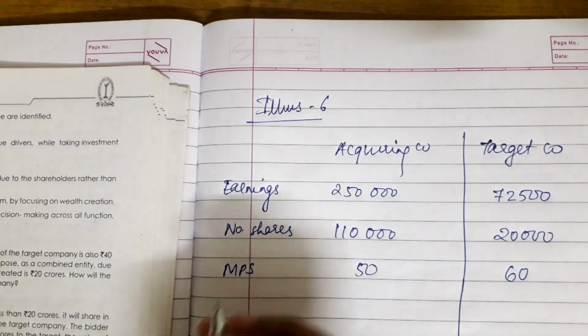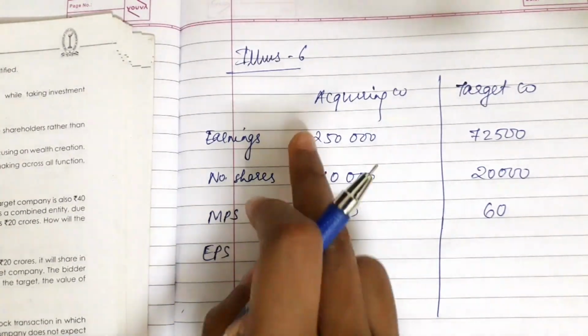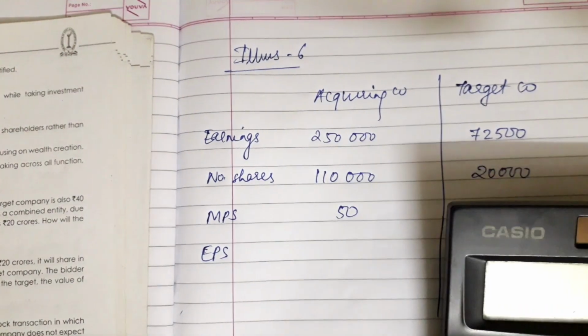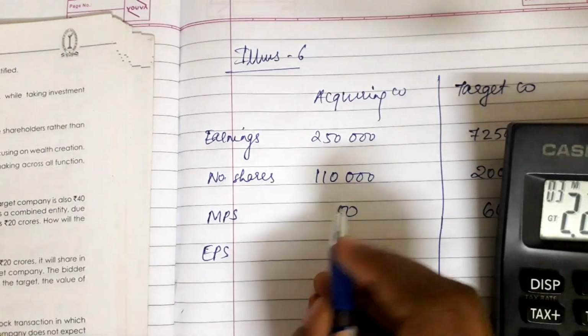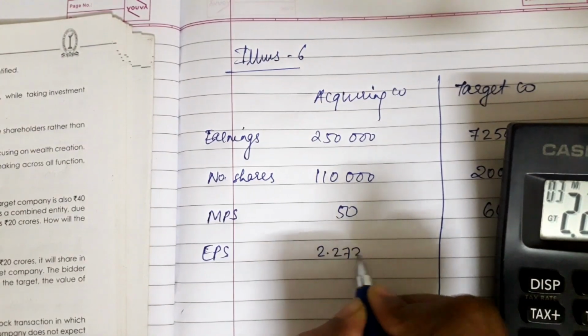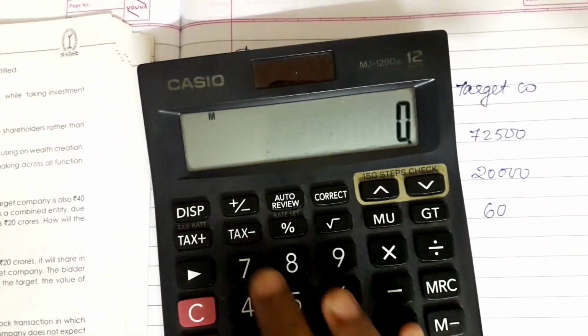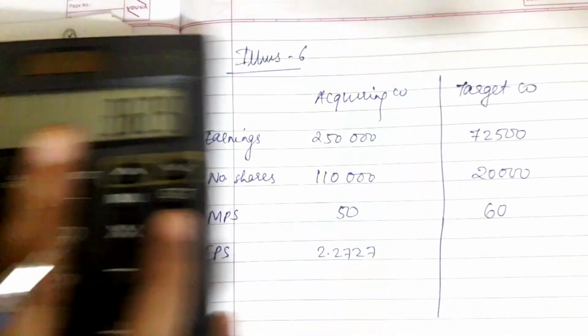From the given data we can calculate many other things, that is, EPS. Earnings divided by number of shares would give us EPS. So 2,50,000 divided by 1,10,000 will give 2.2727 EPS, and here 72,500 divided by 20,000 will give 3.625.